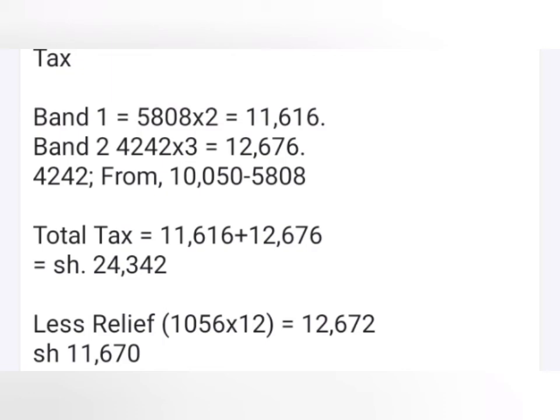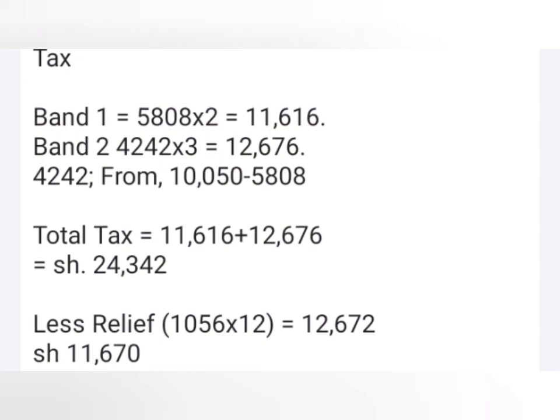In band 2, how do we get that? The amount of money that we have has not gone yet to the limit of band 2, which is 11,880. The amount is still less than that, so we subtract 10,050 minus the limit of the first band, which is 5808, whereby we get 4242.